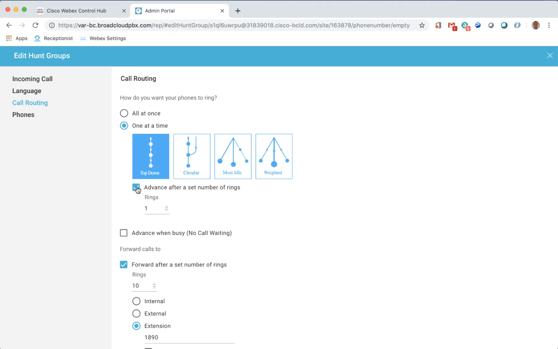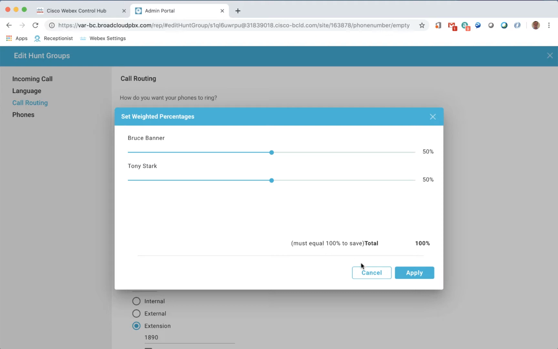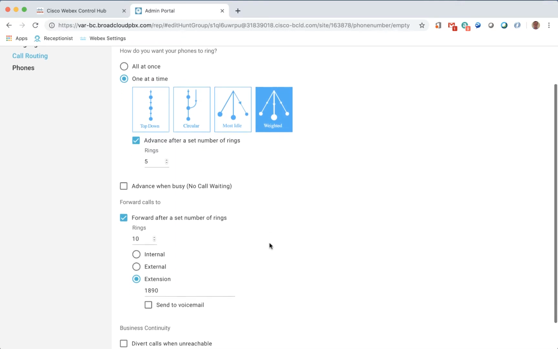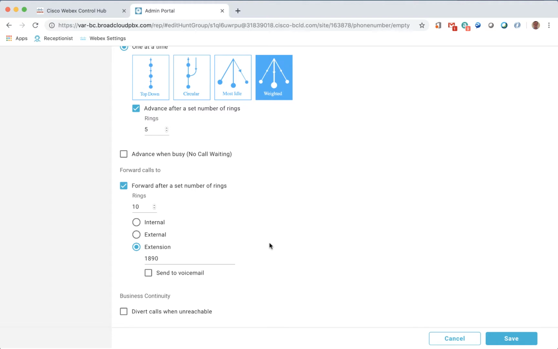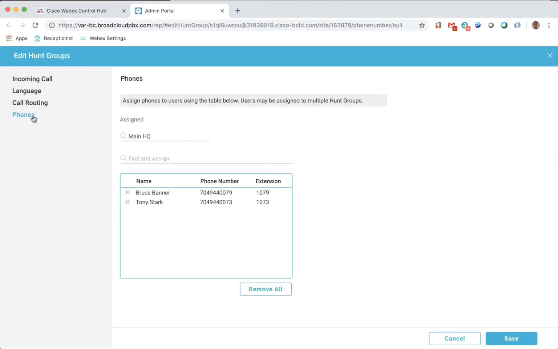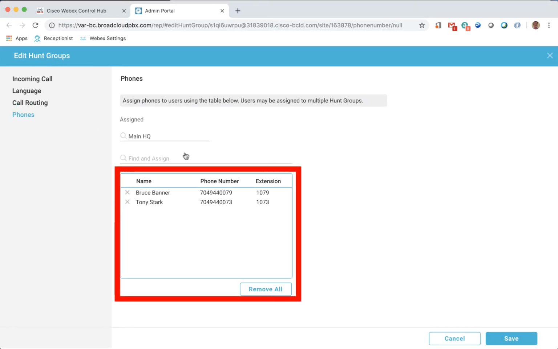The main difference is the calls are not queued in the hunt group like they are in the queue. The phones section is where we designate which phones will be in the hunt group.